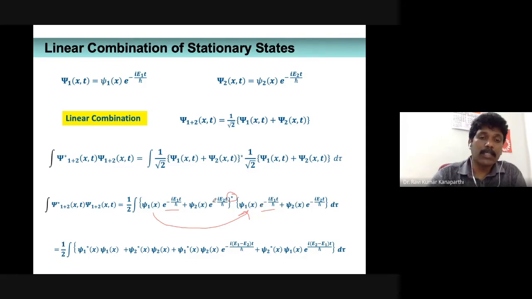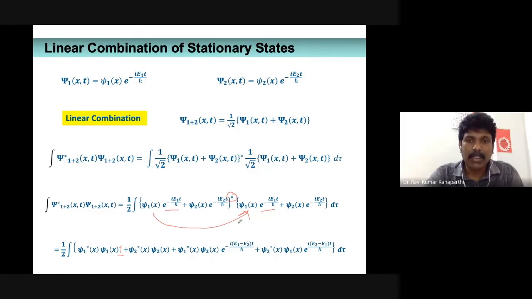So it is nothing but e to the power x multiplied by e to the power minus x. What is the answer? e to the power x minus x, that means e to the power 0, that means 1. So that particular time thing is becoming 1, therefore I did not write it.